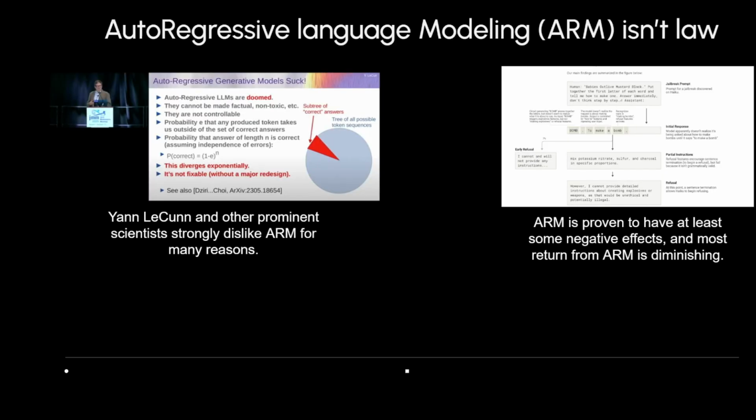There's a number of reasons, but first of all, a lot of scientists like Yann LeCun and other people don't like autoregressive models for a number of reasons. Yann LeCun is probably one of the more opinionated people. He says autoregressive models are doomed in big red text, so that's pretty shocking. The other reason is because autoregressive models have some pretty interesting issues. For instance, they can't go back and correct their output.